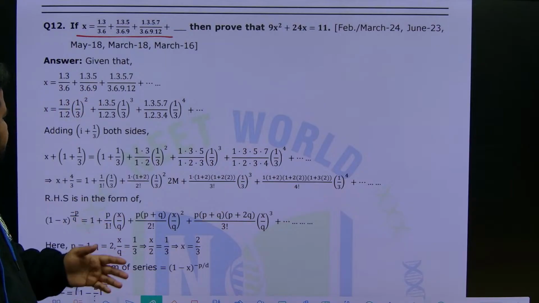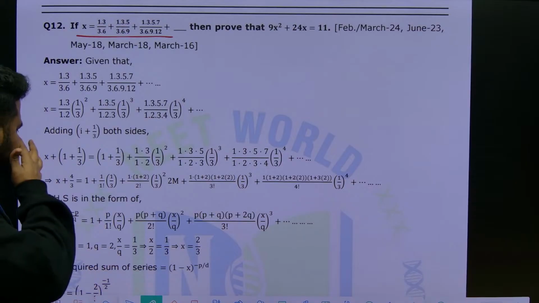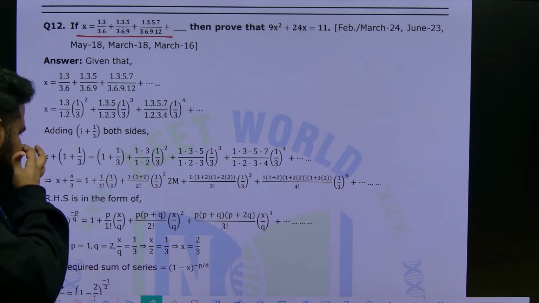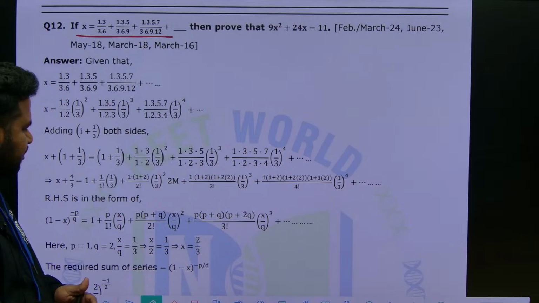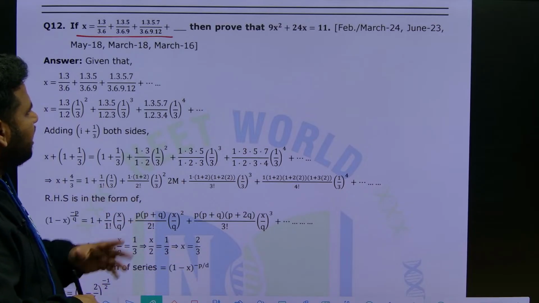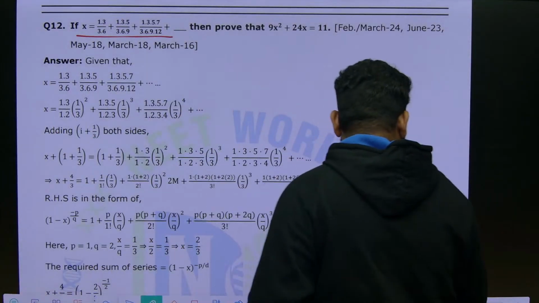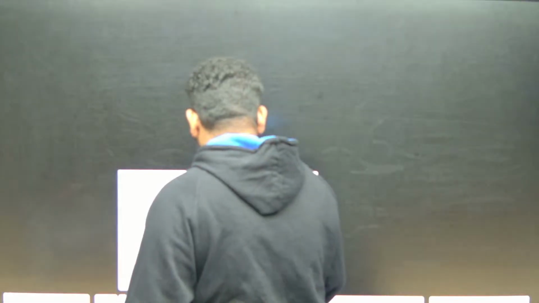So here also the same thing we have to do. We have to find the value of x, p and q. Same thing we have to do. After that we can prove it. Okay, now let us take up the question. What have they given? We have to take the x value.